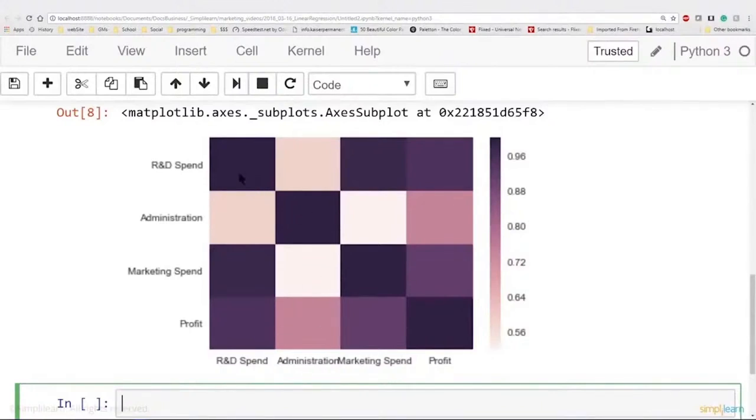So right down the middle, you get this dark diagonal row that shows that this is the highest corresponding data. That's exactly the same. And as it becomes lighter, there's less connection between the data. So we can see with profit, obviously profit is the same as profit. And next, it has a very high correlation with R&D spending, which we looked at earlier. And it has a slightly less connection to marketing spending, and even less to how much money we put into the administration. So now that we have a nice look at the data, let's go ahead and dig in and create some actual useful linear regression models so that we can predict values and have a better profit.